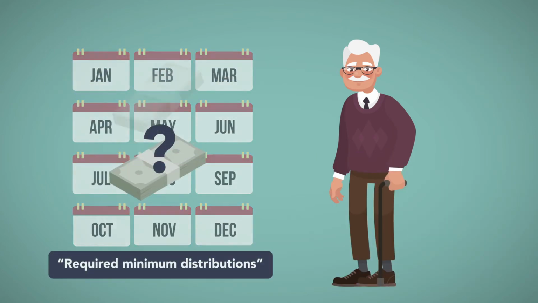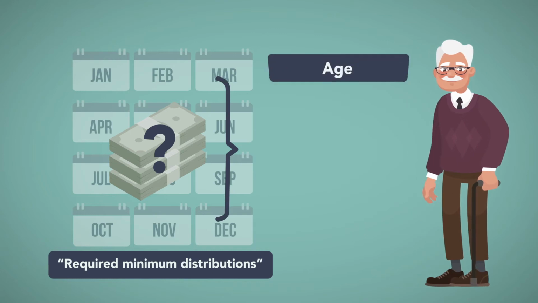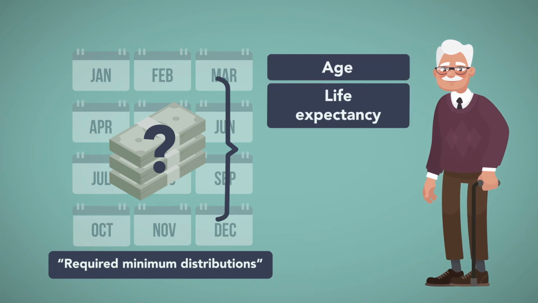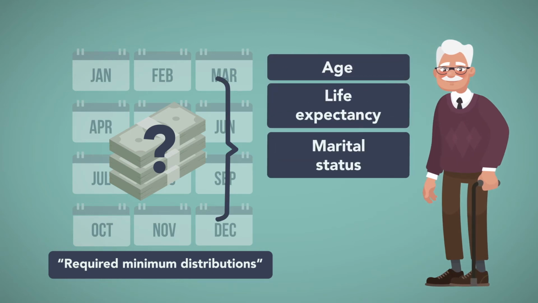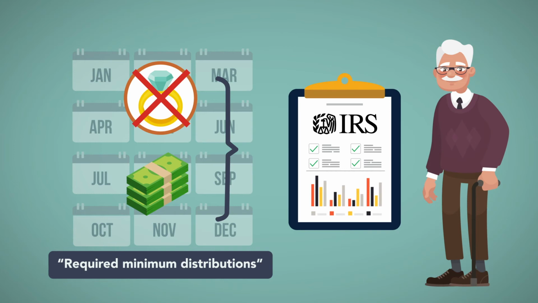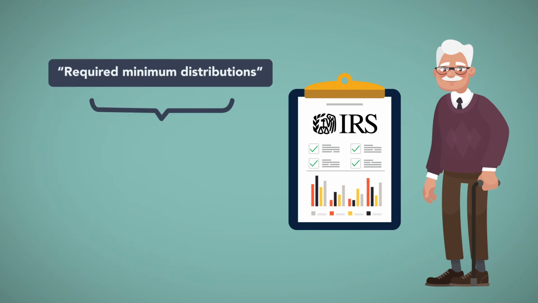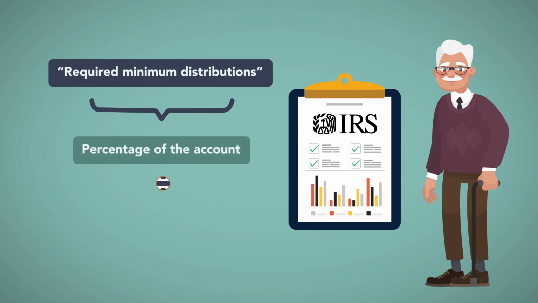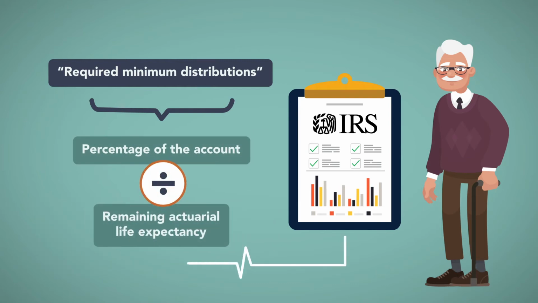The amount of the annual required minimum distributions depends on the age, and thus life expectancy, and marital status of the account holder. If the owner of the IRA is unmarried, the owner must begin receiving required minimum distributions based on the life expectancy tables provided by the IRS. The required minimum distribution is the percentage of the account that is 1 divided by the remaining actuarial life expectancy